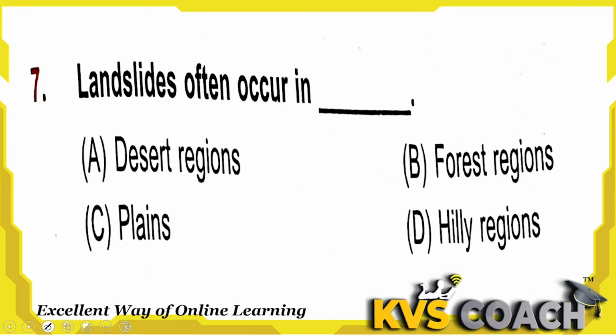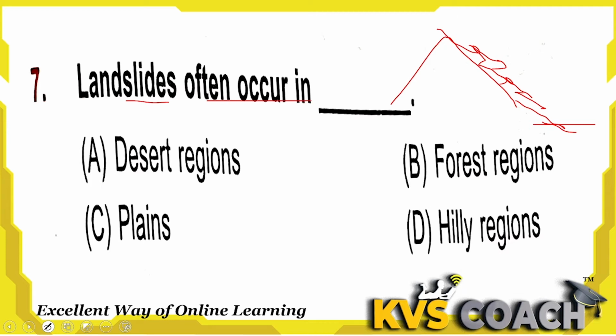Next question is, landslides often occur in. Landslides. Do you know what a landslide is? A landslide is destabilization of a slope due to factors like heavy rainfall, earthquake, volcanic activity, or human activity like mining or construction, then from hills. Okay, from hills.